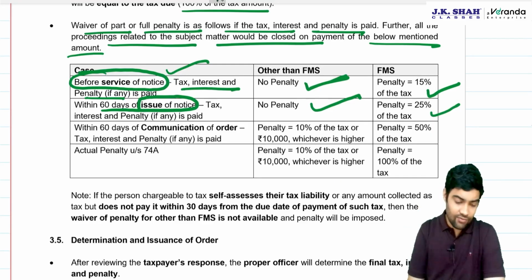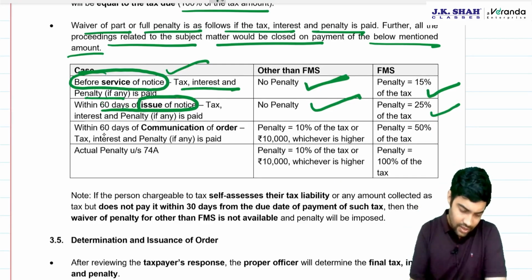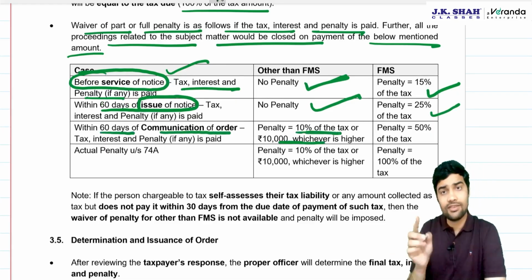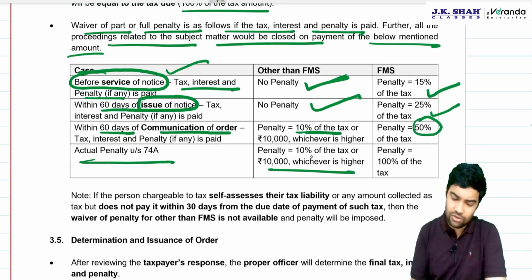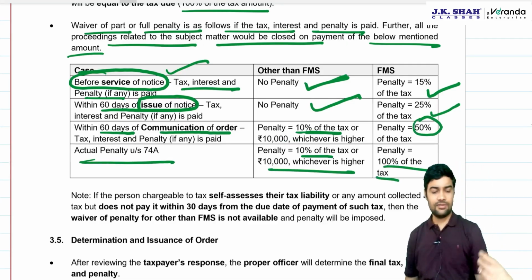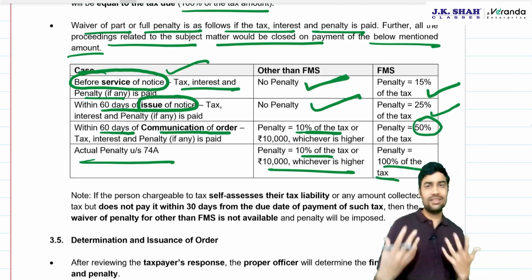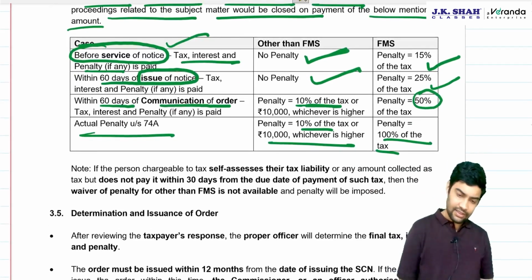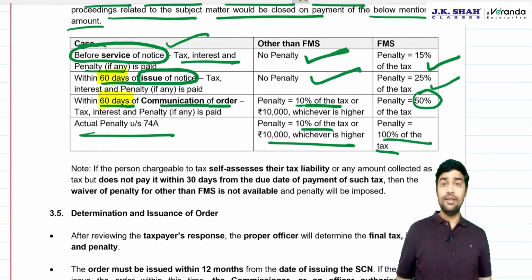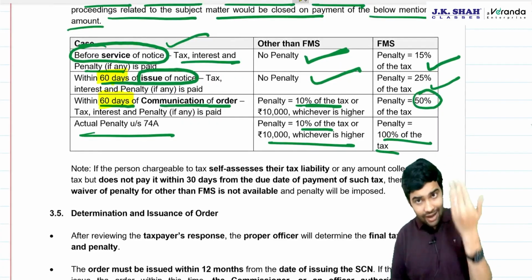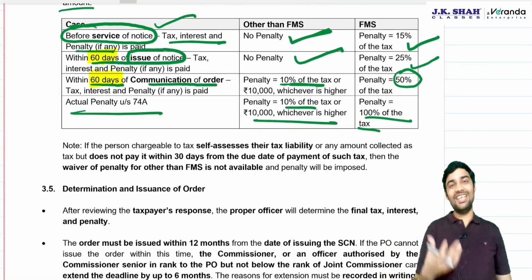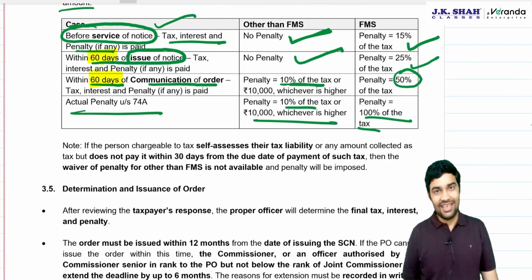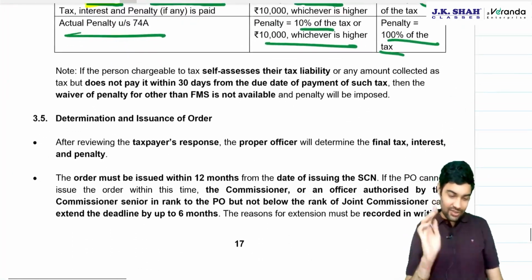Now, in 73, 74, this was 30 days. Within 60 days of communication of order, no relief. 10% or 10,000, whichever is higher. Here, 50% of tax. Actual penalty, 10% of tax. So it's almost the same. It's just that 30/30 is now replaced by 60. So if you have read 73, 74, you actually have an advantage because you already know what it was. It's very easy to remember these. Okay. This point is also the same.